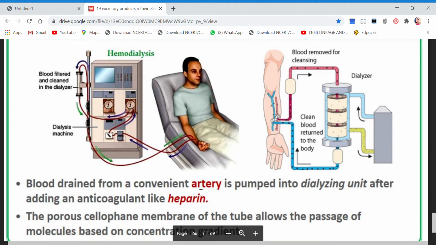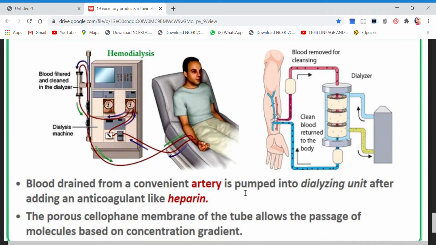The name of the anticoagulant is heparin, given before taking out the blood from the artery, because as soon as blood comes in contact with the external environment, it will try to clot.